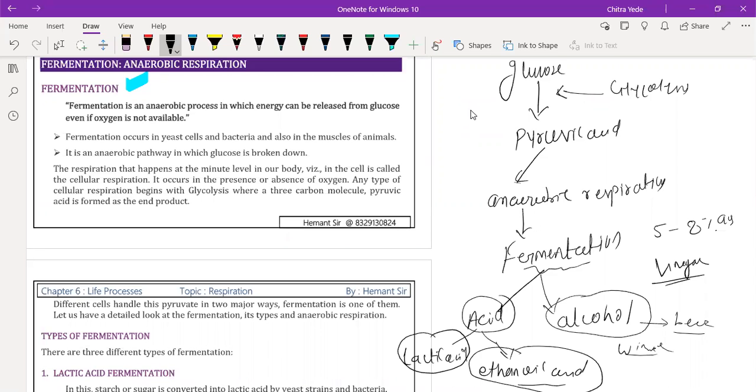That molasses contains a very large amount of sugar, and that sugar gets fermented by bacteria to produce ethanol. That ethanol can be used along with petrol. The petrol we use in India contains 10% ethanol.